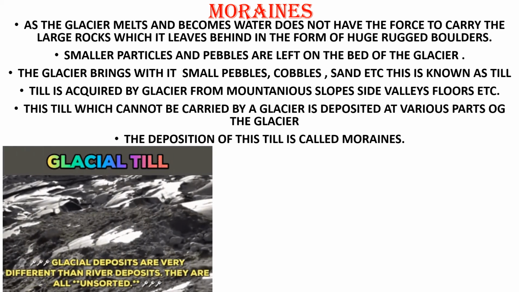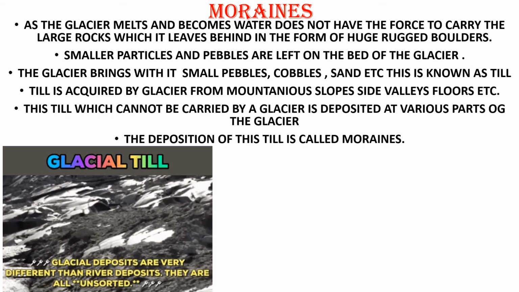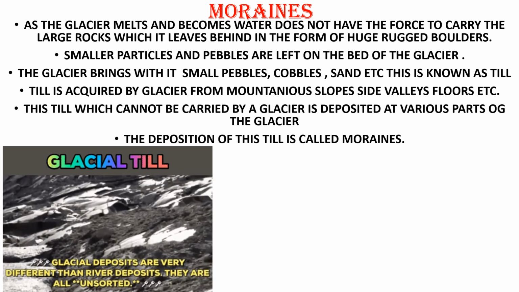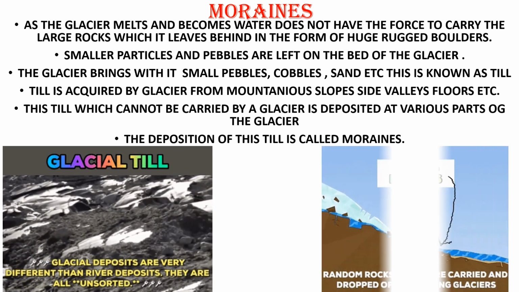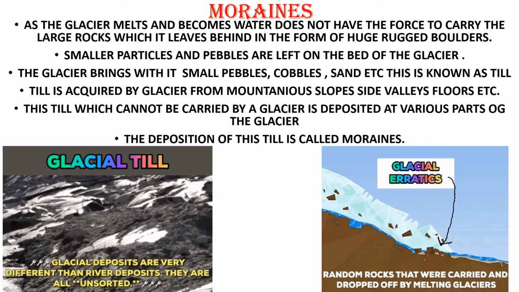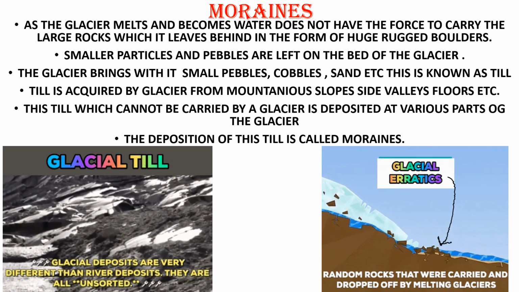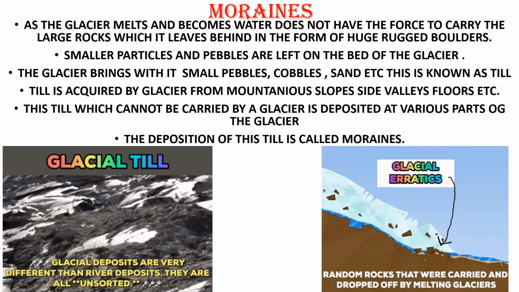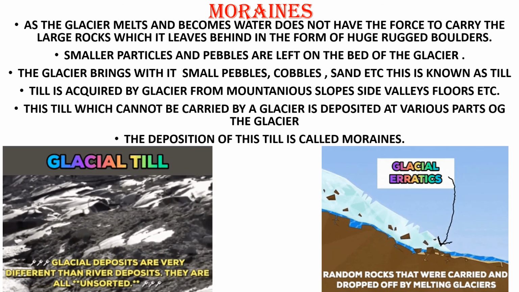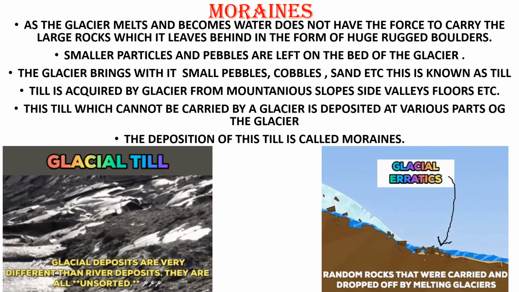Here you can see this is a glacial till and it is not at all even, it is uneven every time. These are all unsorted glacial deposits. Here see how the glacial deposits are formed. Slowly all the sands are coming down, slowly they are getting deposited, and the huge stones cannot be moved, but the smaller particles will be carried off.